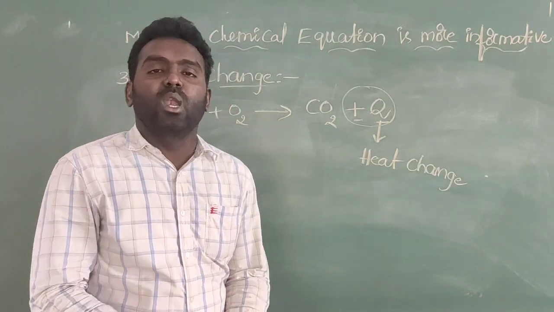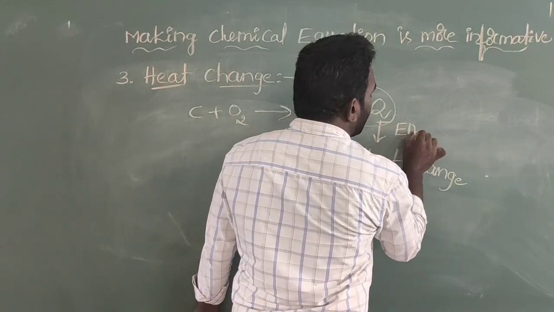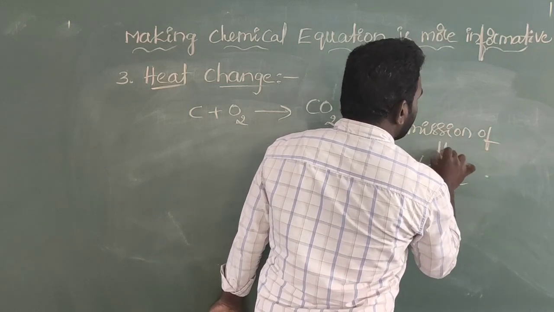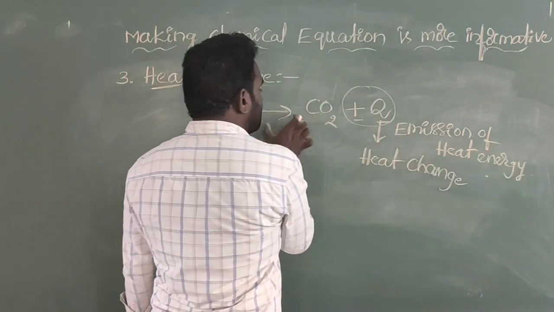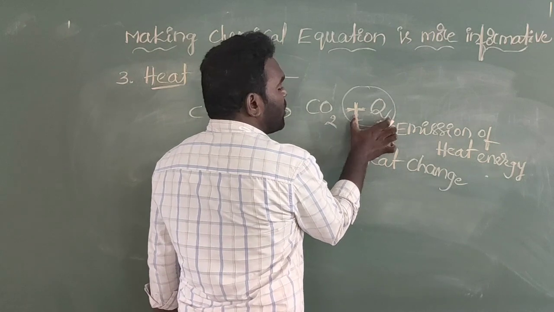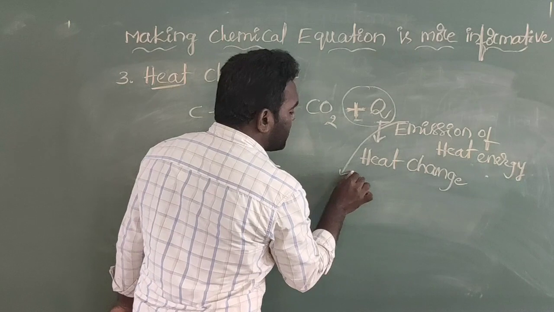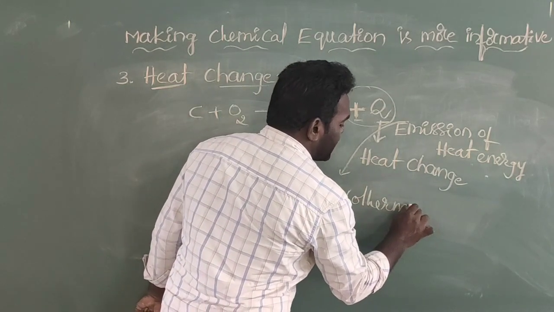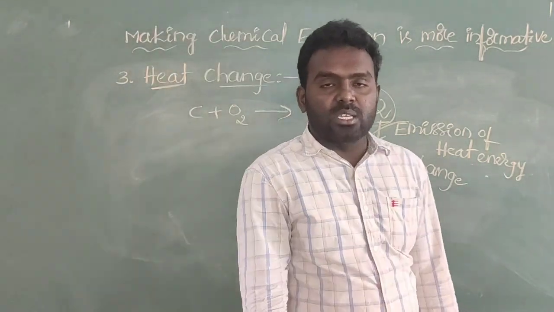So it indicates a loss of heat energy, or a releasing of heat energy, or an emission of heat energy. On the right hand side we have a positive sign and positive Q, which indicates the emission of heat energy. Emission of heat energy is nothing but an exothermic reaction. This is a simple identification of the exothermic reaction.